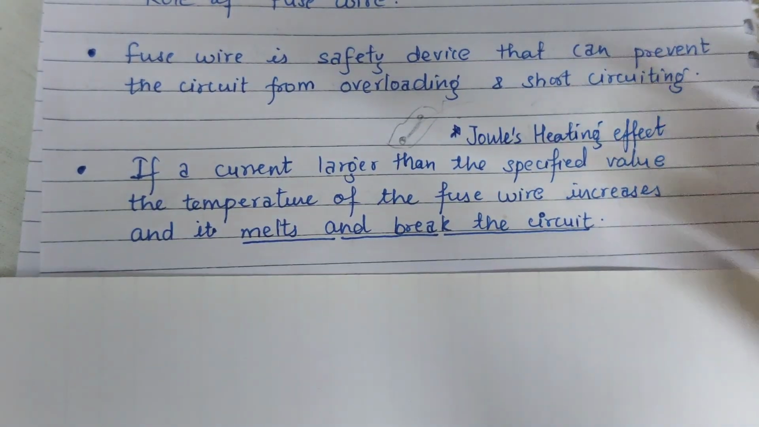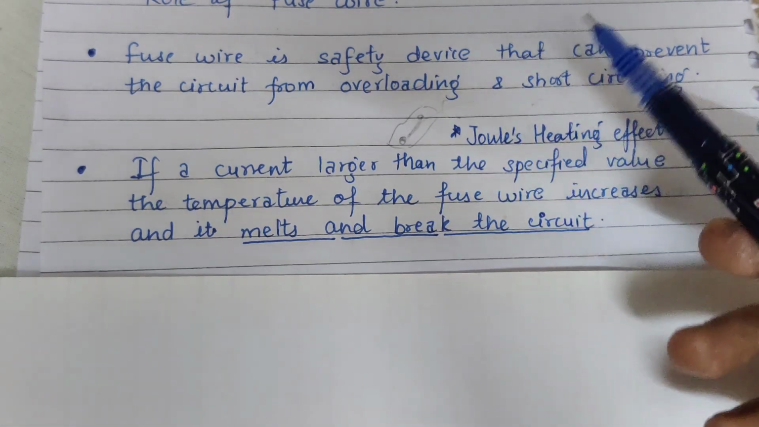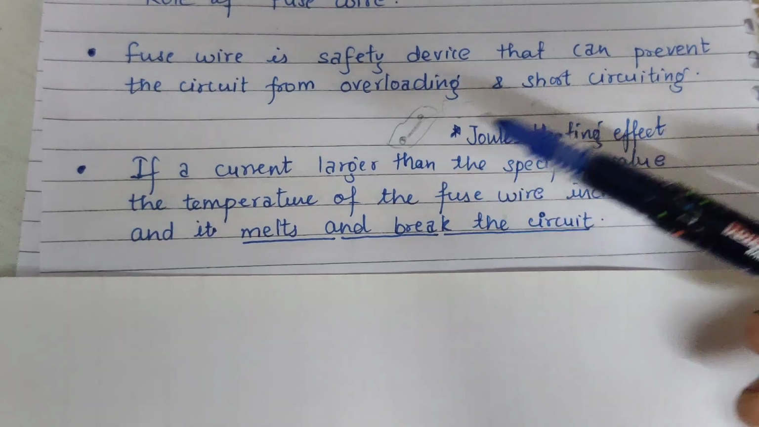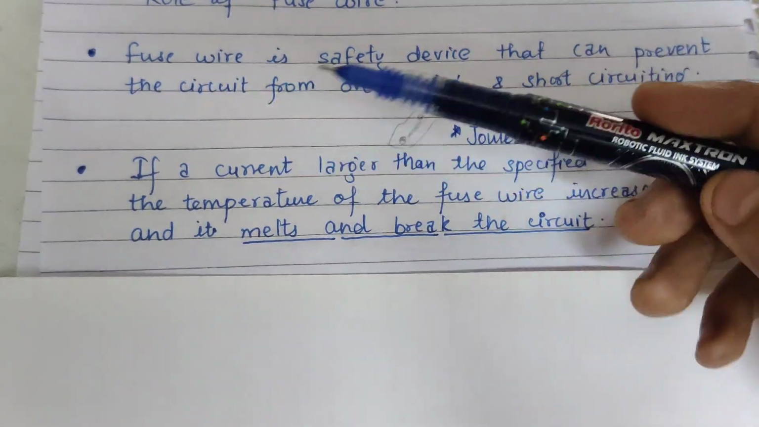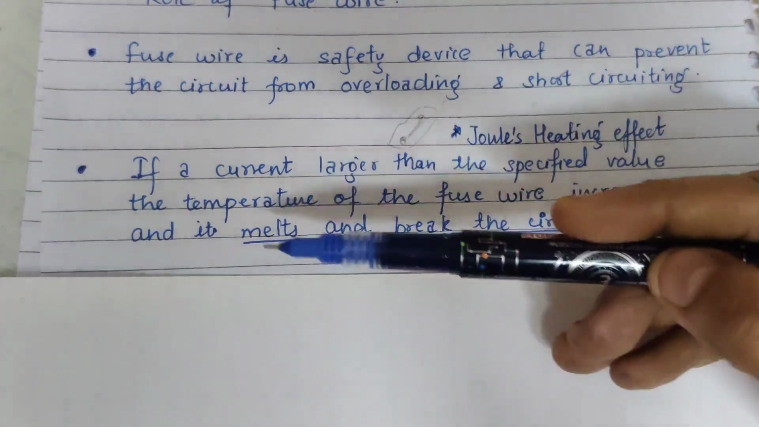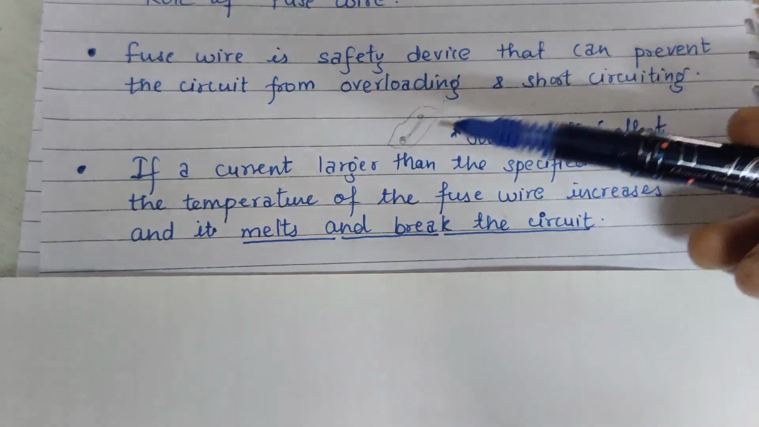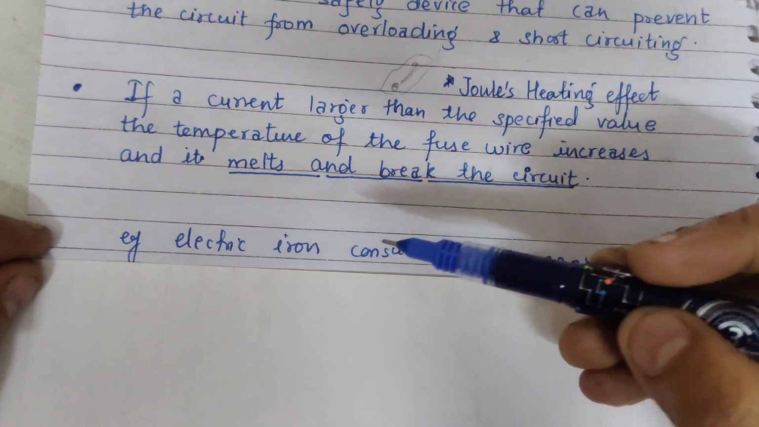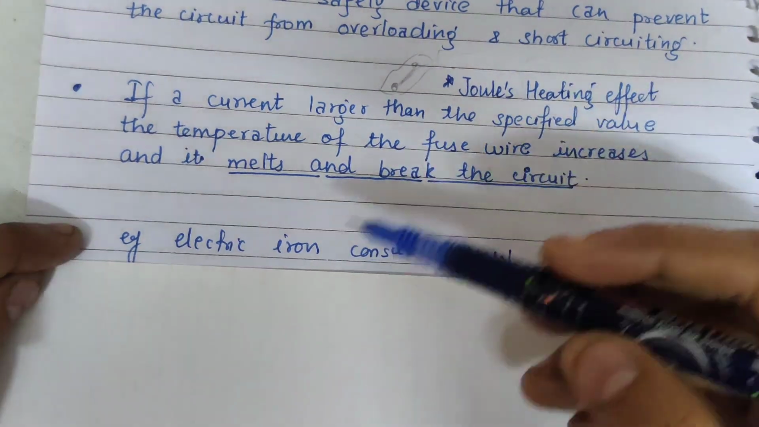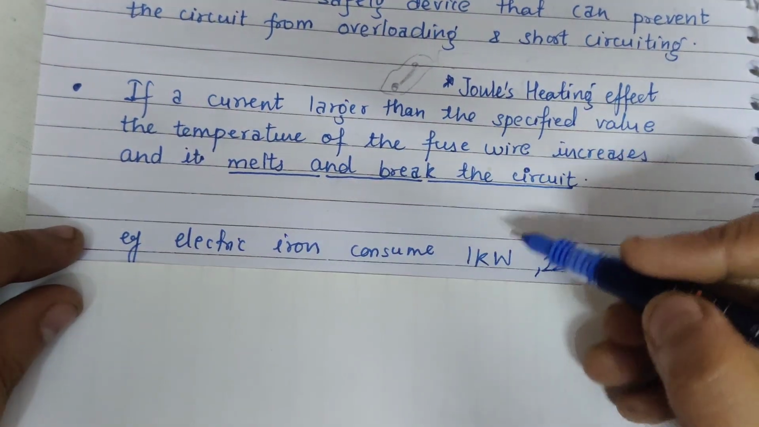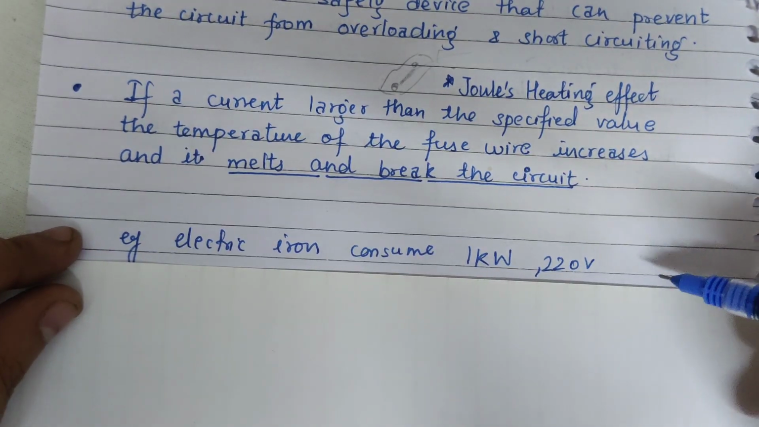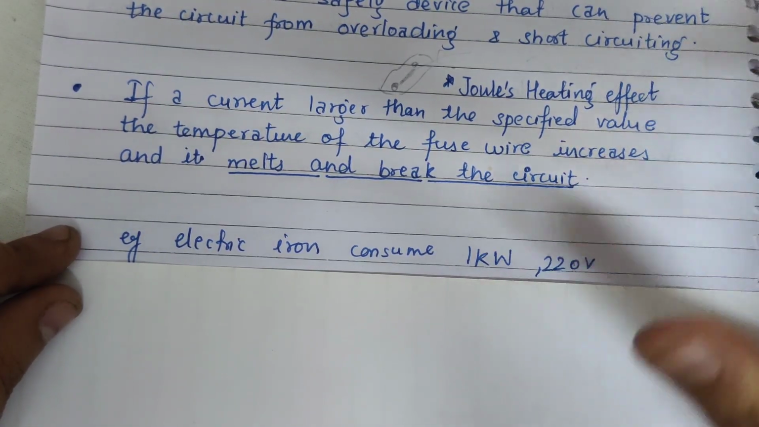So this is a very important point: what is the principle of the fuse wire? It is based on the Joule's heating effect. That is, if the current increases, then it will produce heat because temperature increases, due to which the fuse wire melts out. And many times a question is framed on this topic, that for example, an electric iron is consuming 1 kilowatt of energy and the electric voltage is 220 volt, so what ampere rating of fuse wire should we use? Okay.